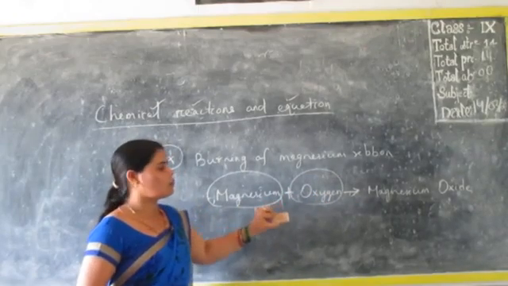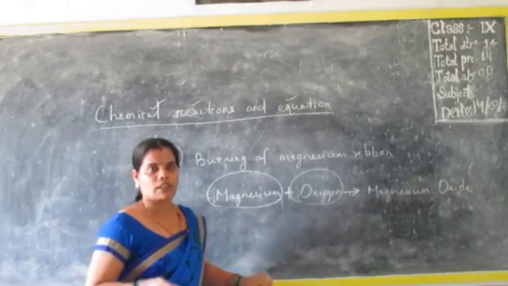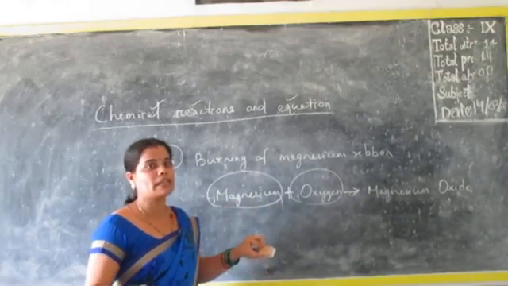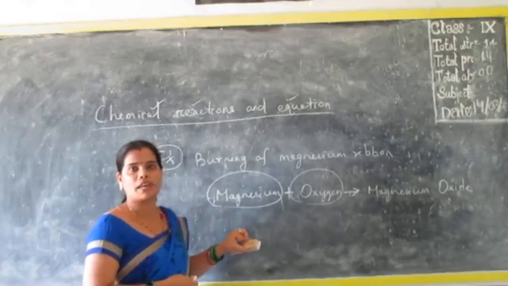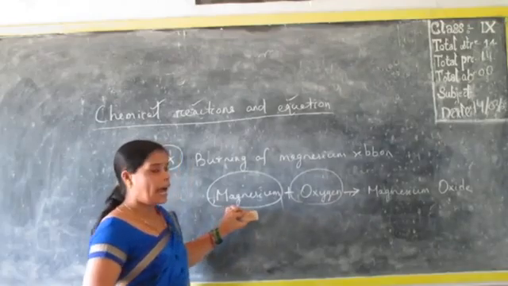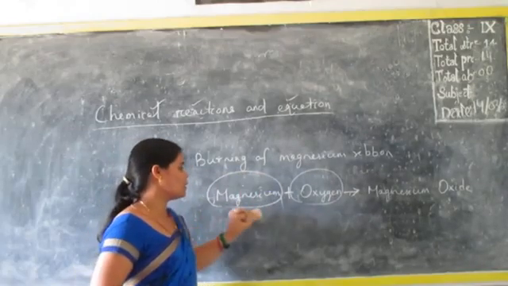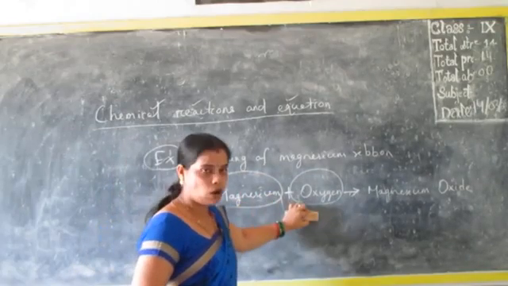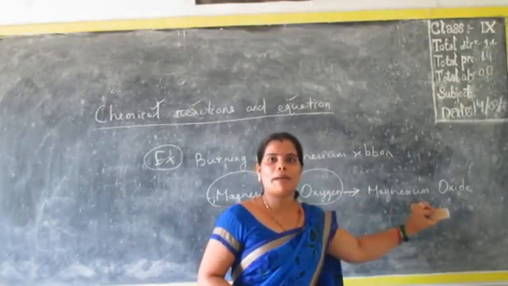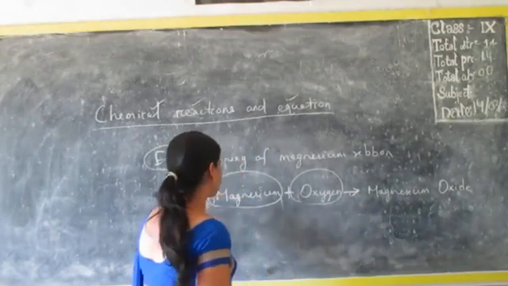If we want to change this chemical reaction into a chemical equation, then I will write: magnesium plus oxygen gives magnesium oxide.